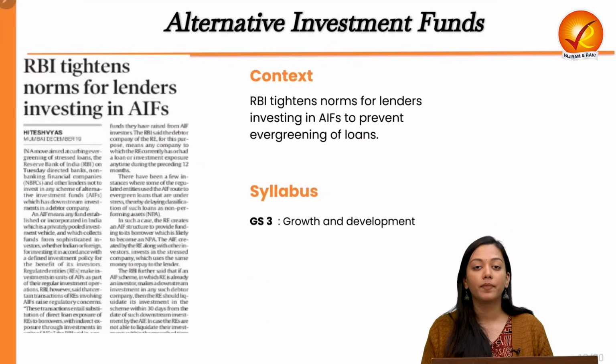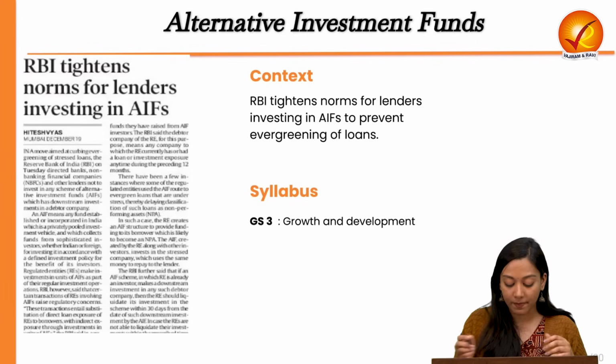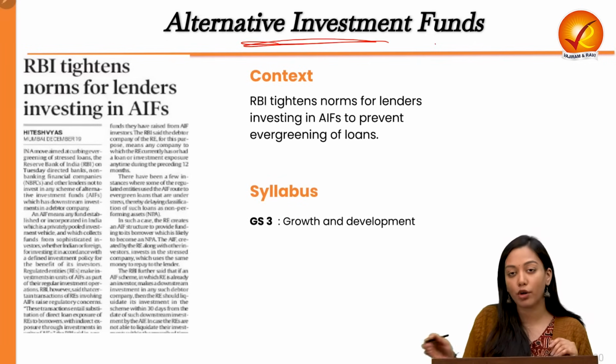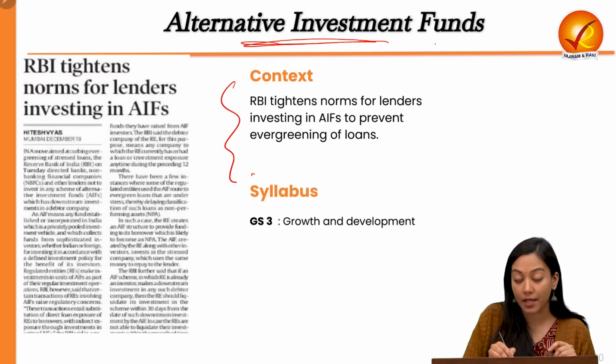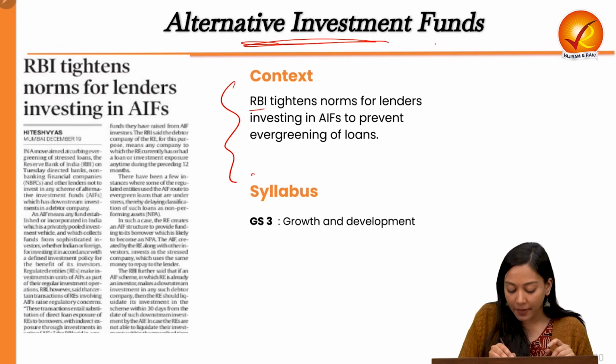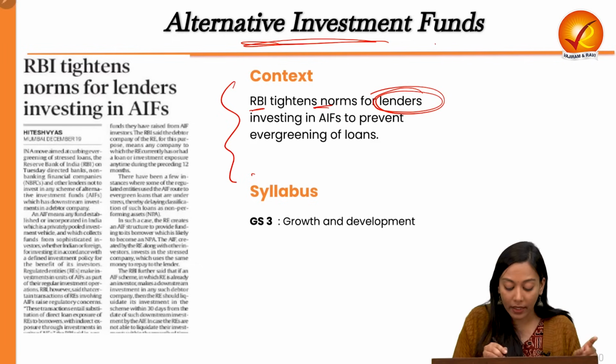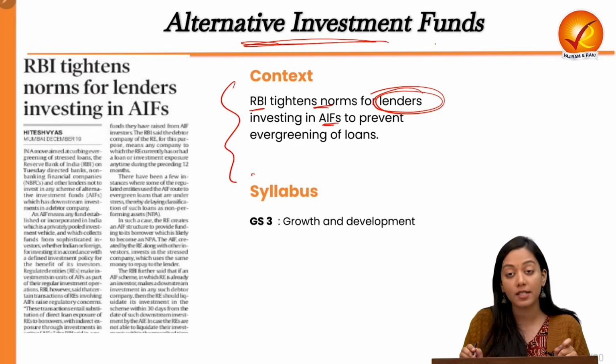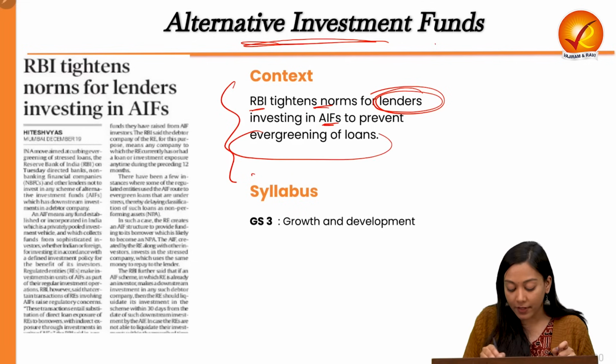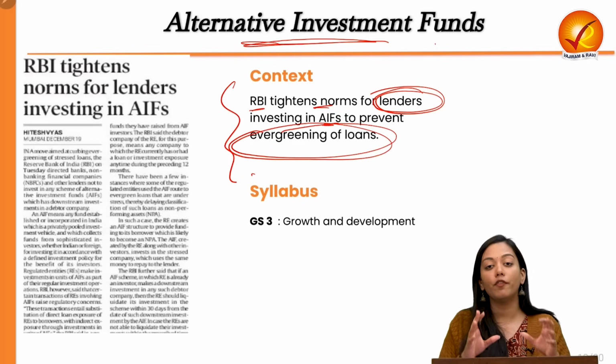Now, talking about alternative investment funds. This is important from a GST point of view and it is highly likely to be asked in prelims as well. Now RBI has tightened the norms for lenders who have been investing in alternative investment funds to prevent the evergreening of loans. What is the phenomenon of evergreening of loans?